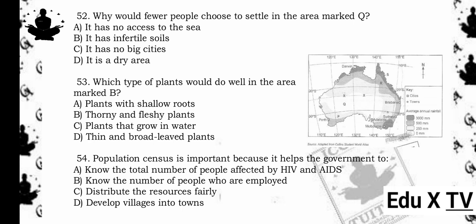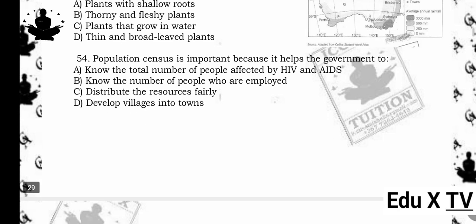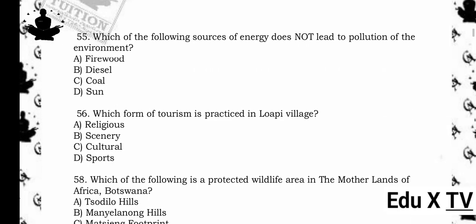54. Population census is important because it helps the government to A. Know the total number of people affected by HIV and AIDS. B. Know the number of people who are employed. C. Distribute the resources fairly. D. Develop villages into towns. The answer is C. Distribute the resources fairly. Reason being, census data helps plan resource allocation according to population distribution.